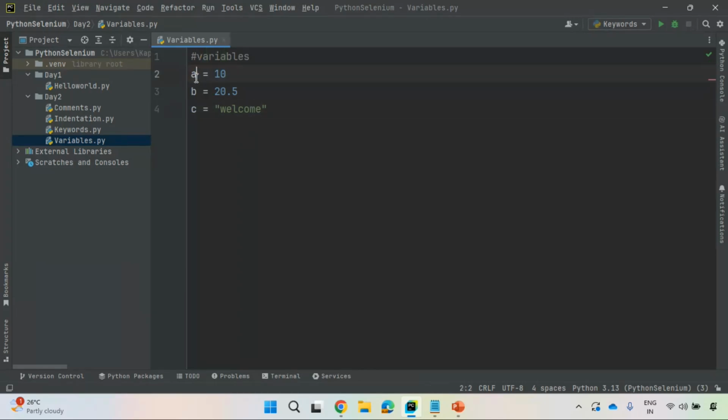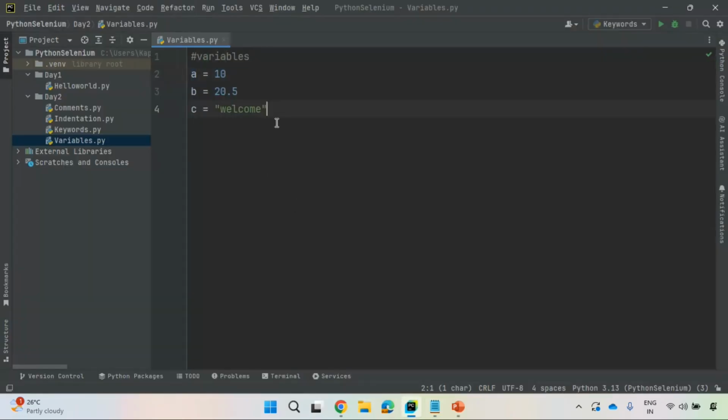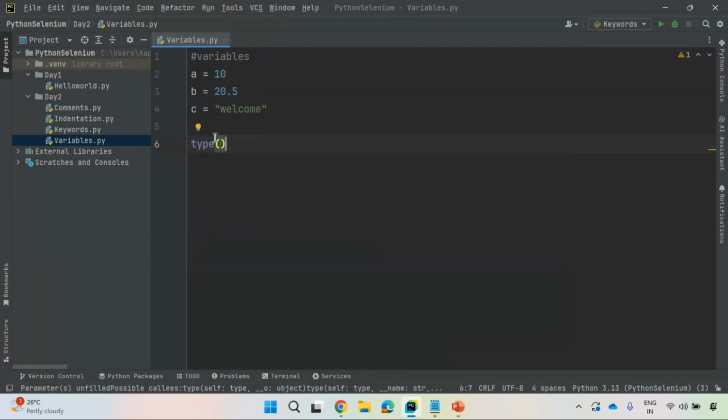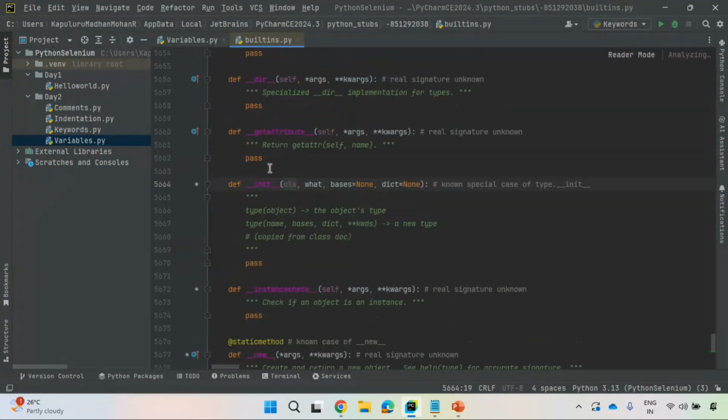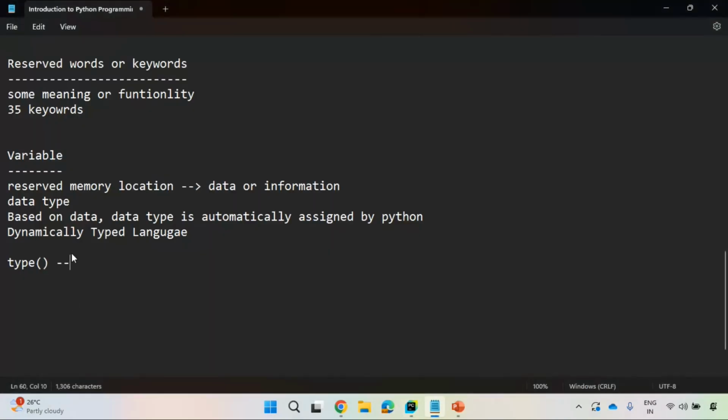So how can you check the data type? To check the data type of any variable, you have type. Observe here, I'm just calling this type. When you see this, it is a class. Type is a class. Don't worry about what a class is for now. To get the data type, you have the type class, which will determine the data type of a variable.